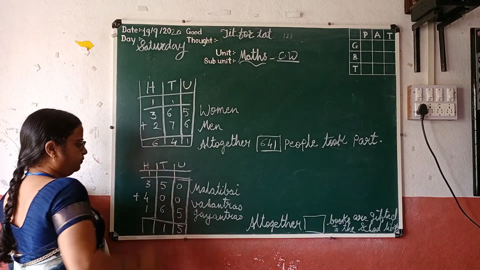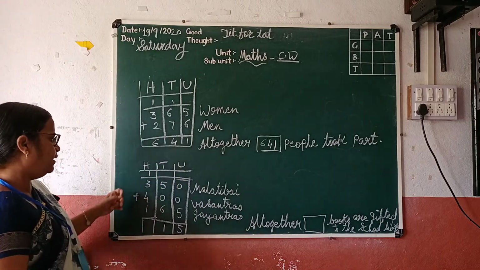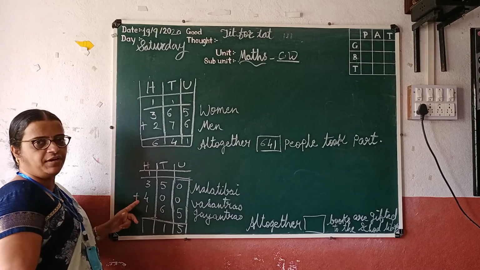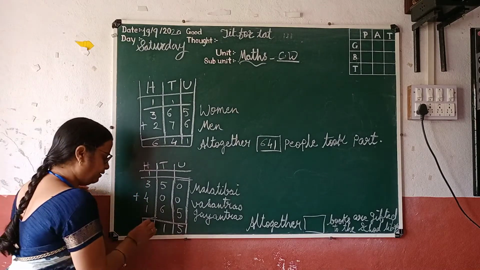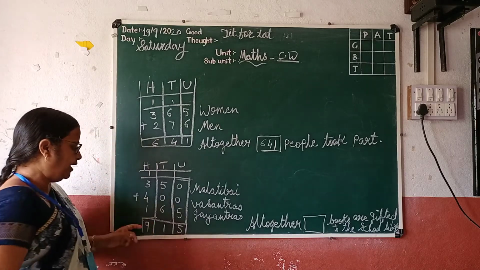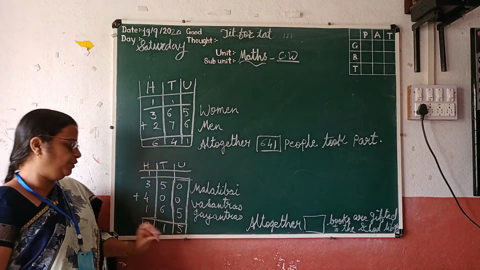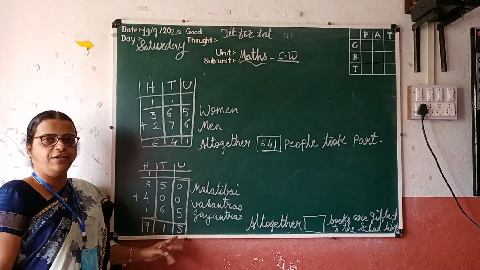So 3 hundreds plus 4 hundreds is 700, plus 1 carried is 800. So your answer is 950.